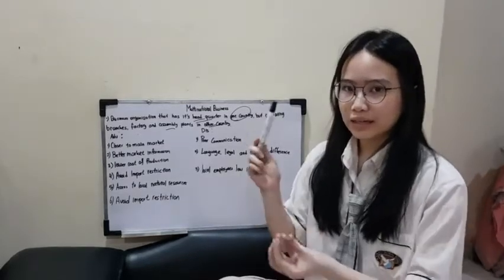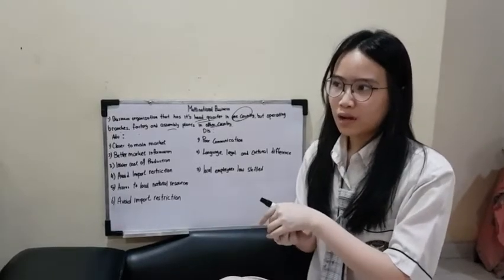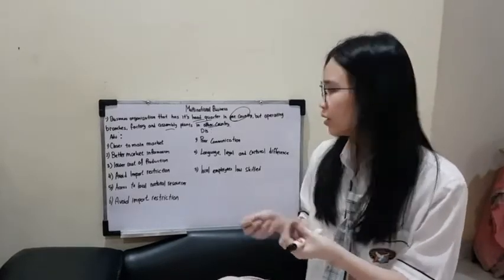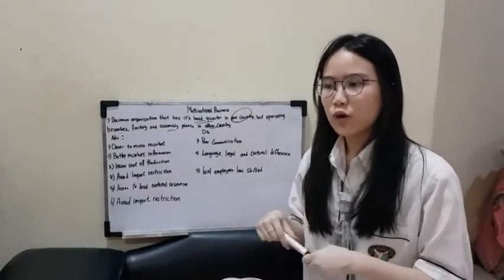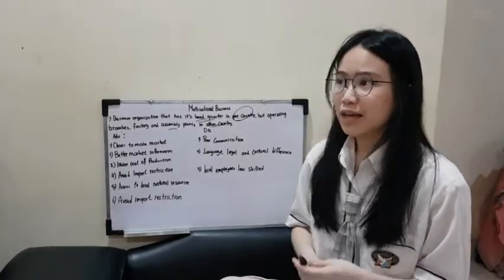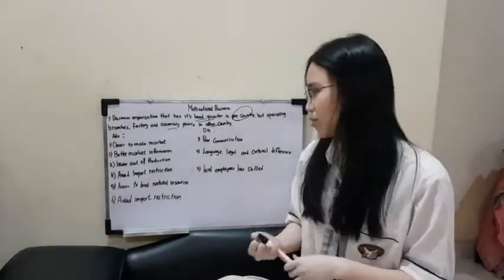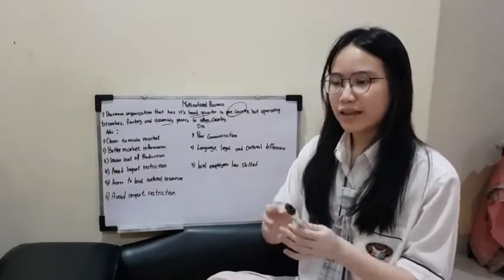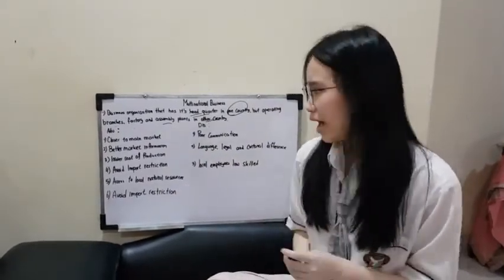Next is access to local natural resources. Since we are located in that country, it means the country will accept us as their own company too, that is opening there. This will give us access to their natural resources. For example, Nestle has its own factory in Indonesia, right? Because of that, Nestle is able to get Indonesian palm oil natural resources, because they have their own company in Indonesia and there are no limitations on the amount of palm oil they can get from Indonesia.